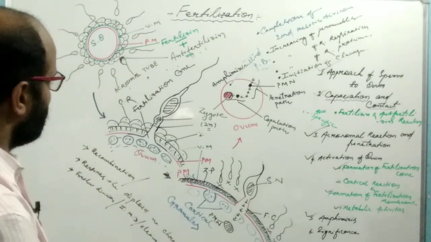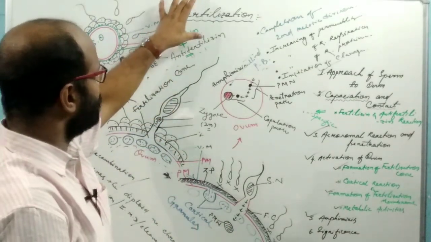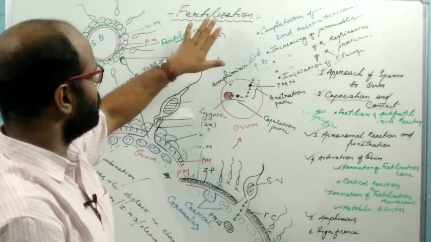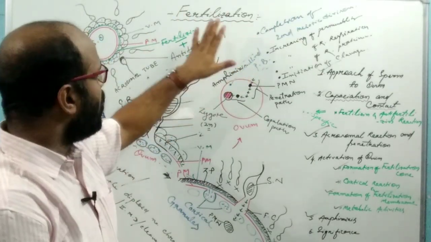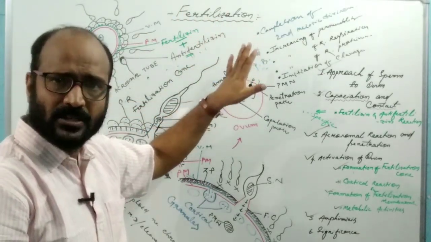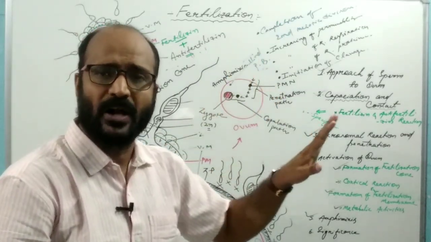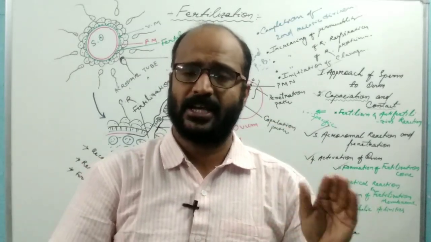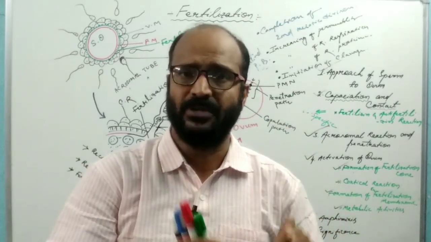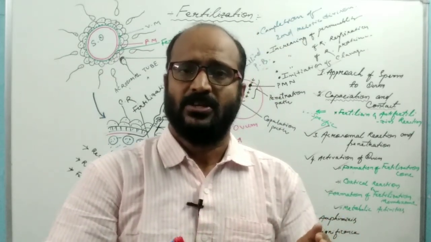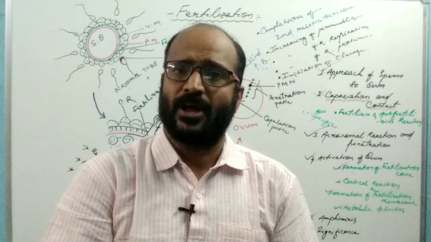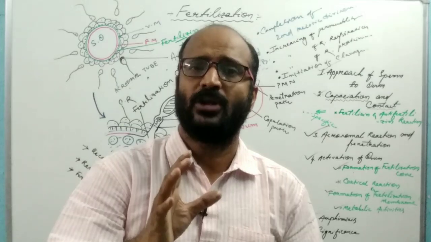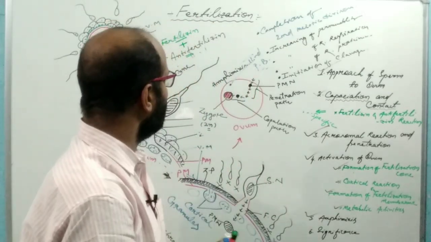Let's repeat at the end of the video. What is fertilization? The fusion of a haploid sperm with a haploid ovum and the production of a diploid zygote. On the basis of the site where fertilization occurs, it may be of two types: external fertilization and internal fertilization. If fertilization takes place inside the body, inside the fallopian tube or uterus, it is known as internal fertilization. In humans, fertilization takes place inside the ampulla of the fallopian tube of the female.